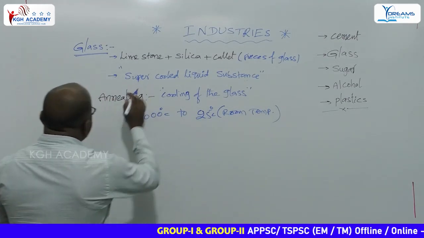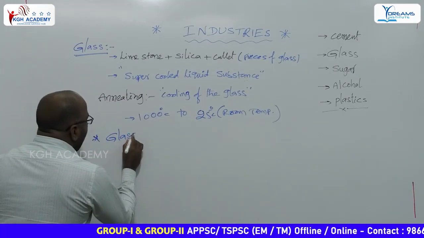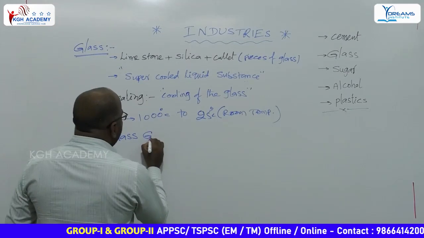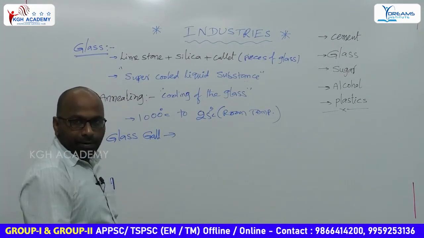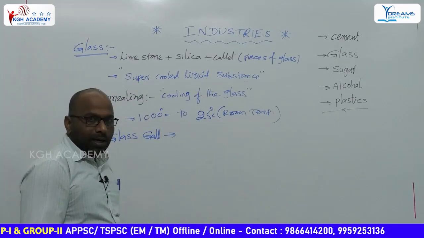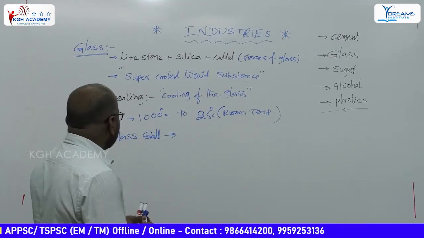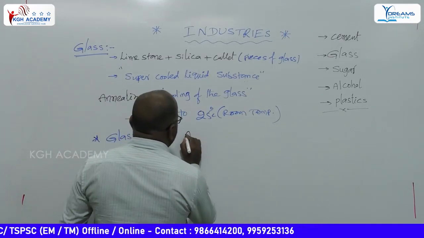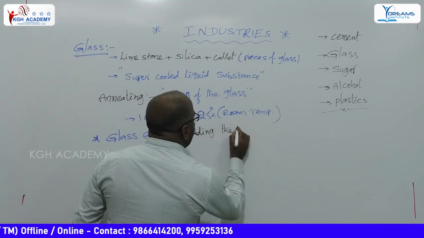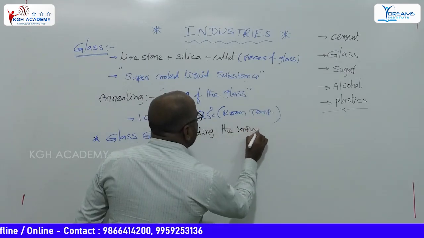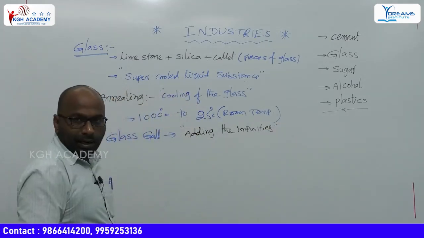In the preparation of this glass, sometimes we have to add some impurities. They are called glass gall. Adding impurity is called glass gall.